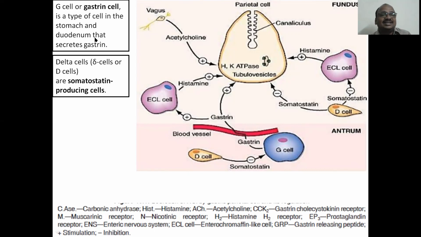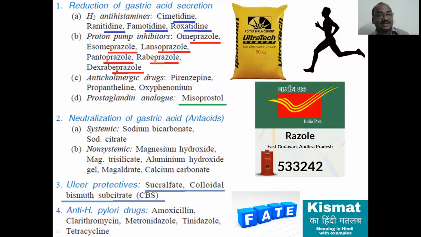Okay, the G cell. You can see the G cell, gastrin. G cell is a type of cell in the stomach and duodenum that secretes gastrin. See here, G cell, gastrin, G and G matching. This G cell has a positive action on acidity. This is a blood vessel. Very important, and you have to write it in the examination.